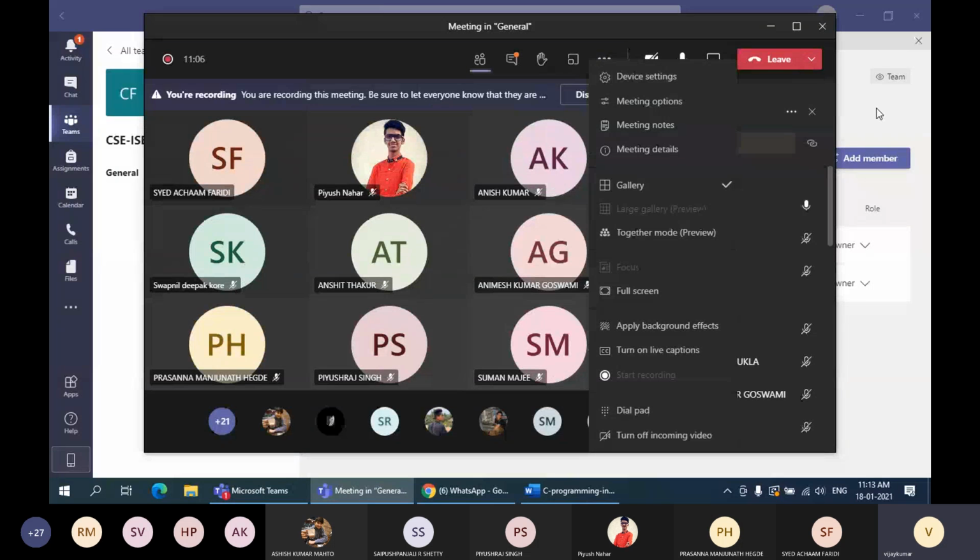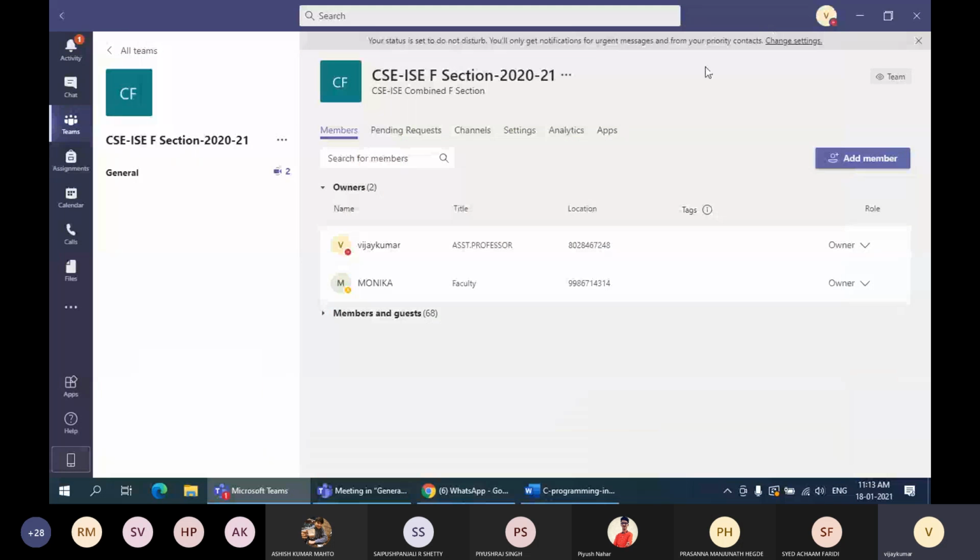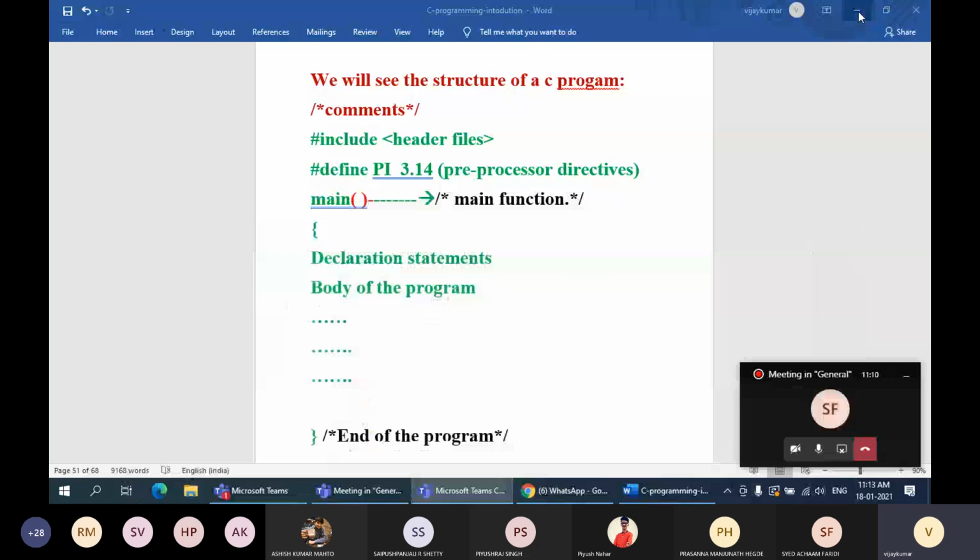It's taking too much time. Okay, fine. You can see the screen, right? Yes, sir. Both. Yes, sir.